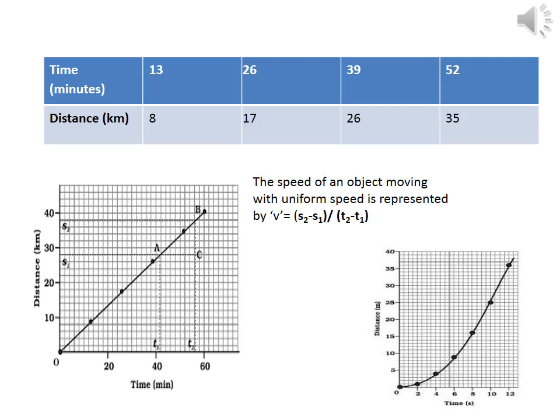We can draw a distance time graph whose slope determines the speed of the object by using this data.